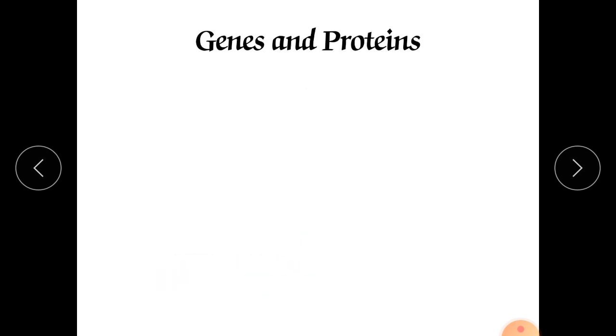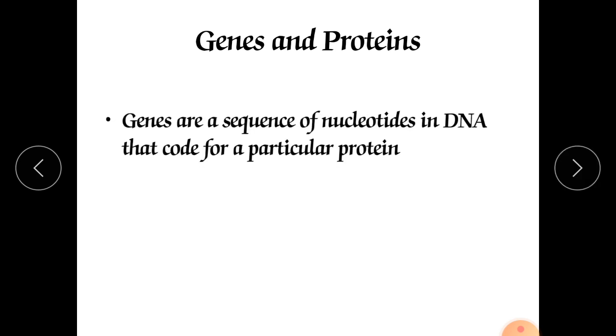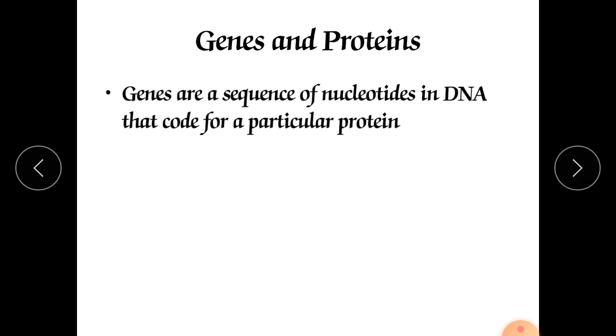Okay. Now, genes and proteins. Genes are the sequence of nucleotides in DNA that codes for a particular protein. So genes are a sequence, a typical sequence of nucleotides in the DNA that codes for a particular protein.